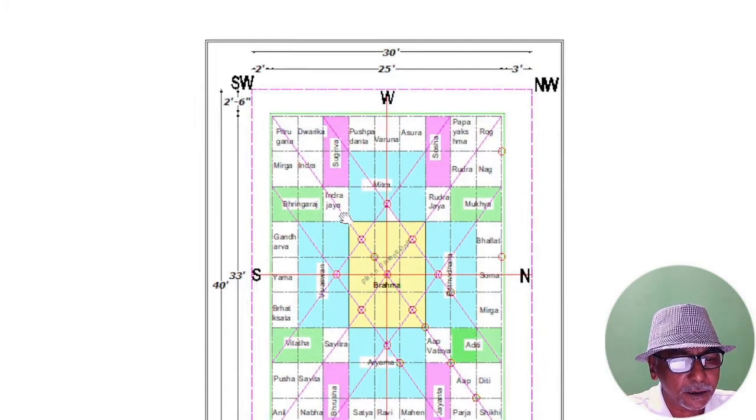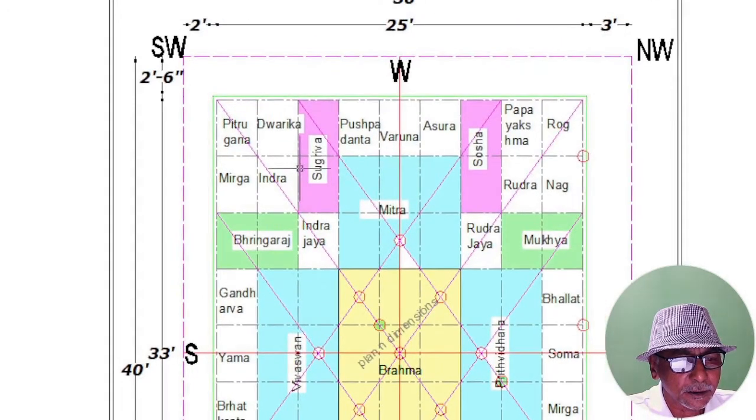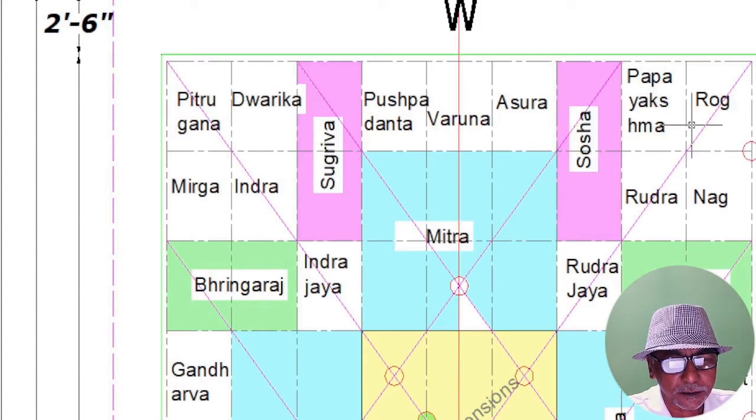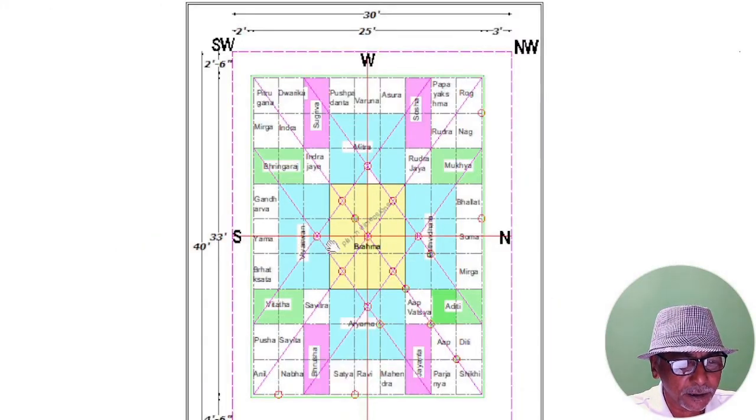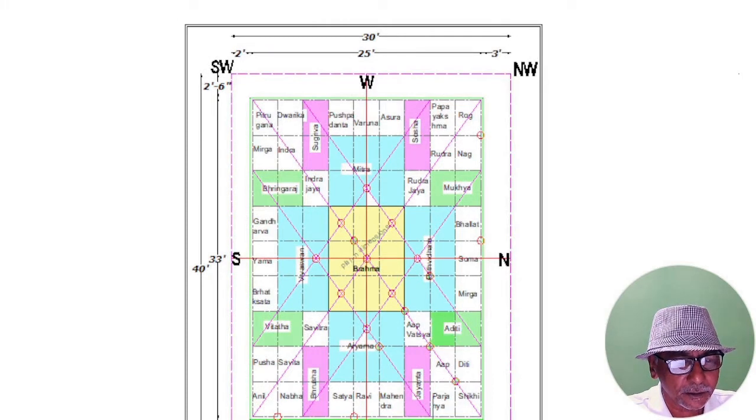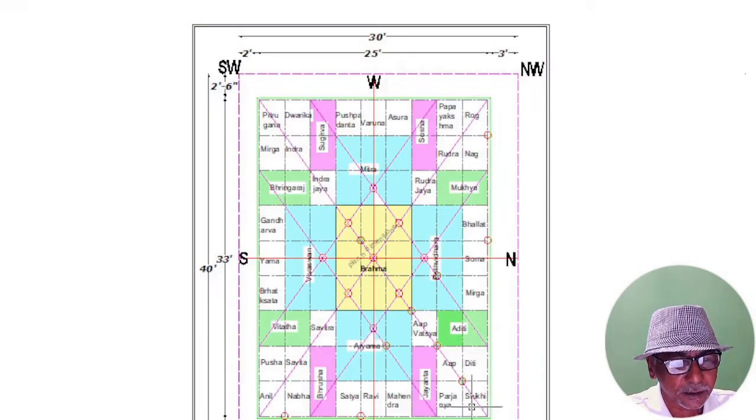Next, we will divide 9 equal parts in either side. So then we have 81 rectangular boxes occupied by respective energy or God. Now, this God, what we call this rectangular box, is resting on Vastu Purusha. Its head towards northeast and feet towards southwest.